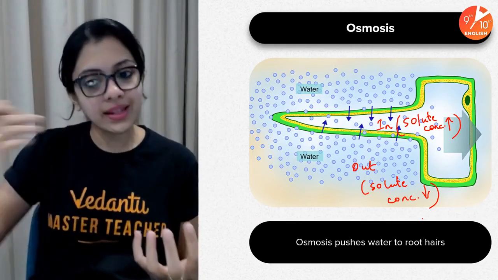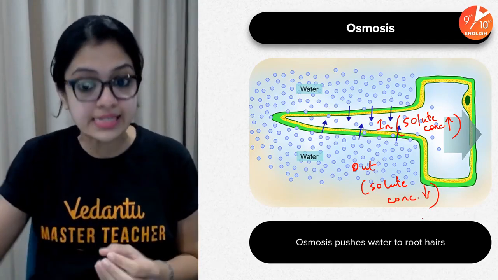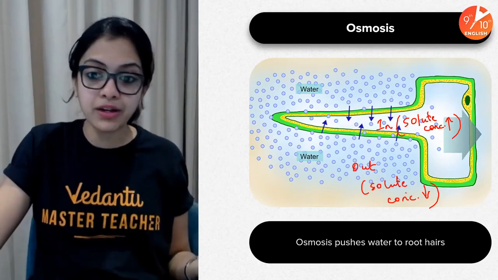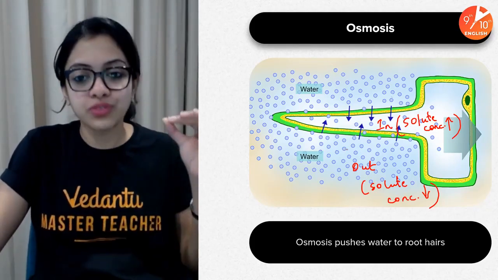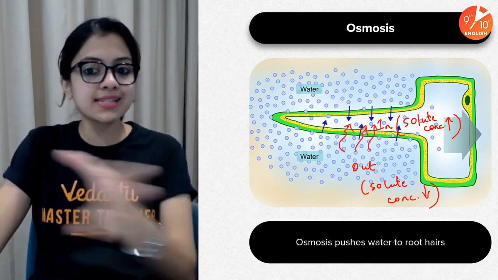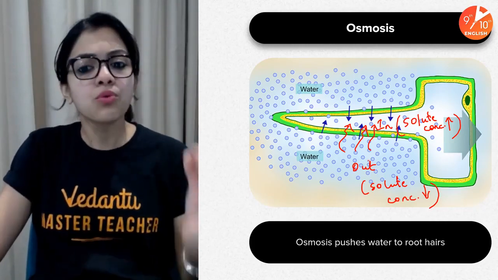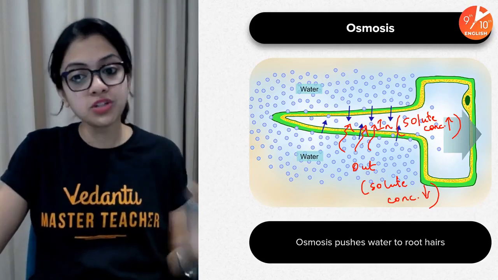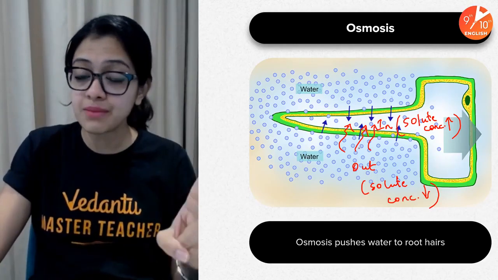So that when this happens, in order to naturally bring about a balance, when there is a higher solute concentration inside as compared to outside, water tends to move in from outside to the inside. Because it's separated through a semi-permeable membrane, according to the principle of osmosis, water naturally moves from an area of water's higher concentration to an area of water's lower concentration. Do remember that it's a very, very important point.